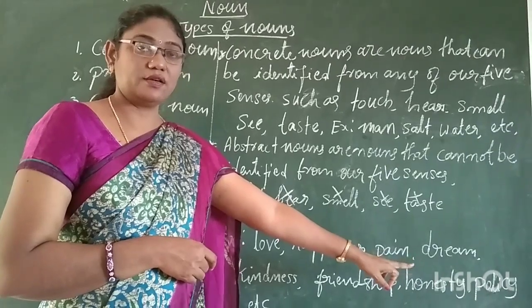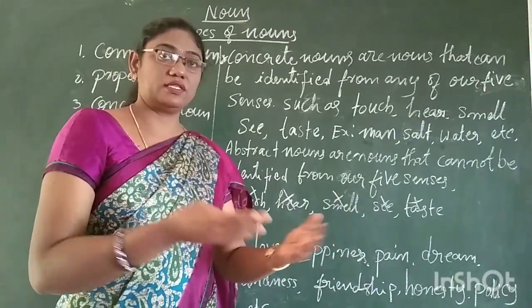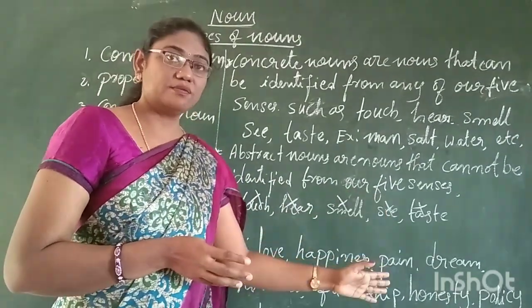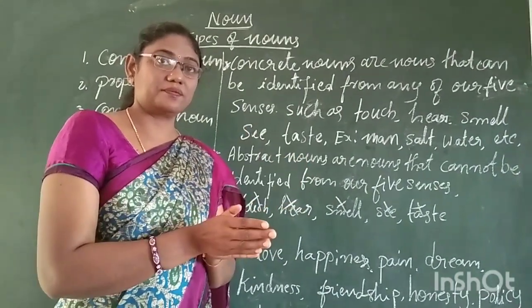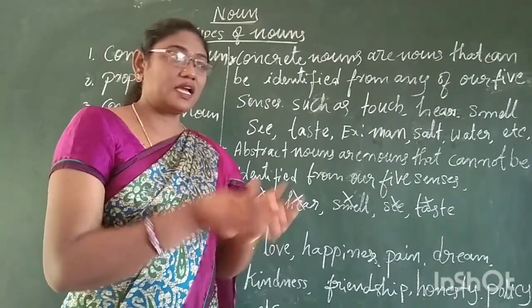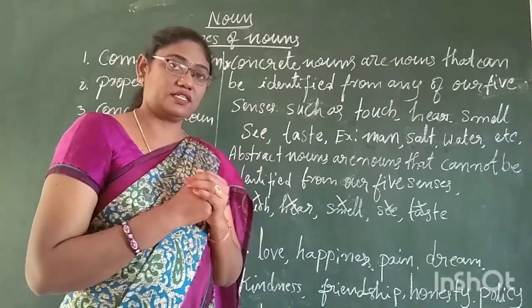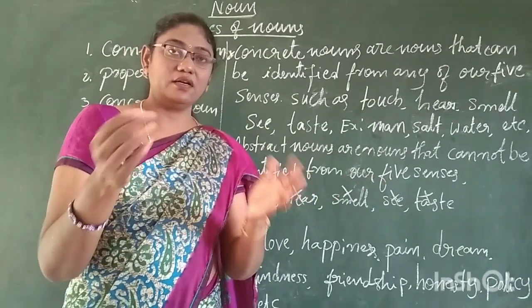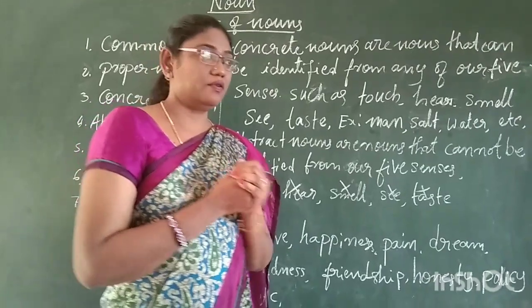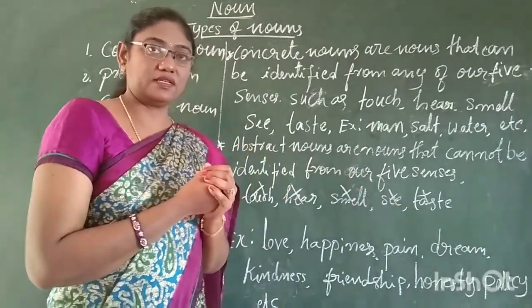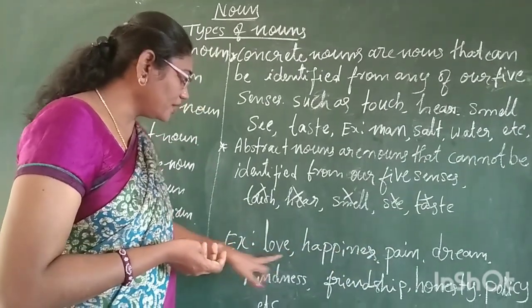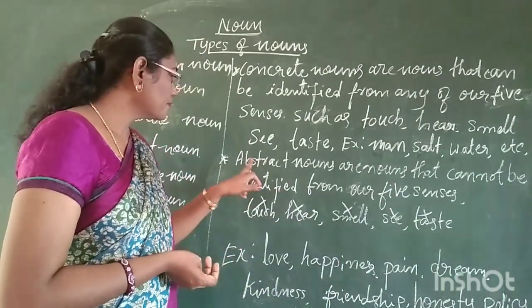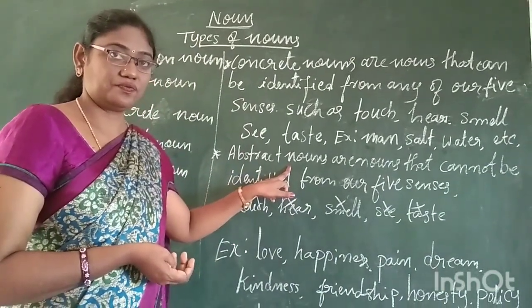And policy, not LIC policy and like that. Policy means a certain quality. See, I have some policies of my own. Different people have different policies, right? We will say some people are men of principles. See, such words are called abstract nouns.